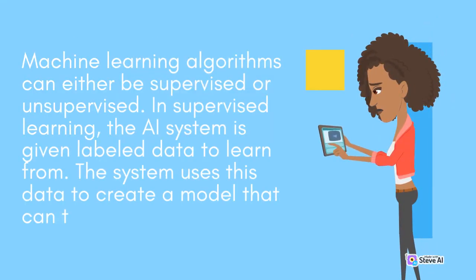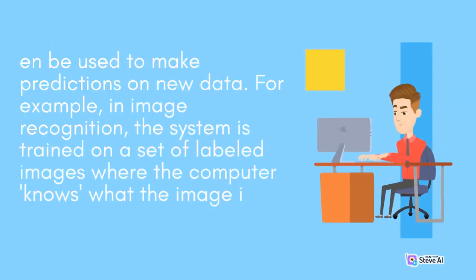Machine learning algorithms can either be supervised or unsupervised. In supervised learning, the system is given labeled data to learn from. The system uses this data to create a model that can be used to make predictions on new data. For example, in image recognition, the system is trained on a set of labeled images where the computer knows what the image is supposed to be.